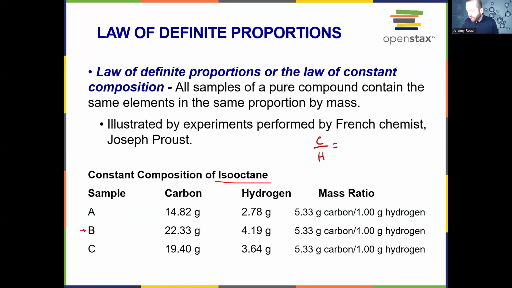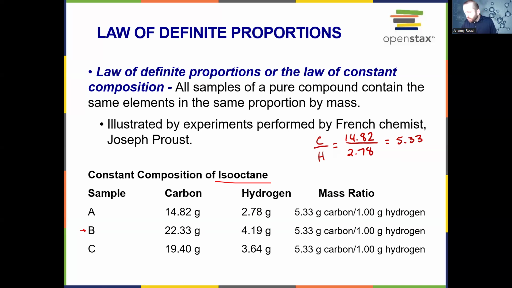And if we reduce that, 14.82 divided by 2.78 is equal to 5.33. That's still carbon to hydrogen.